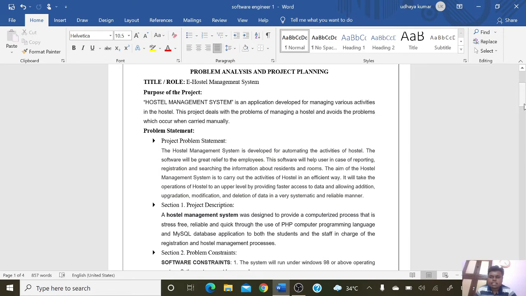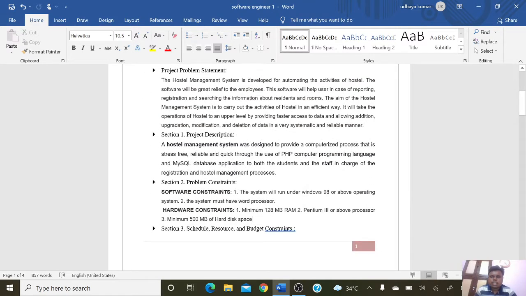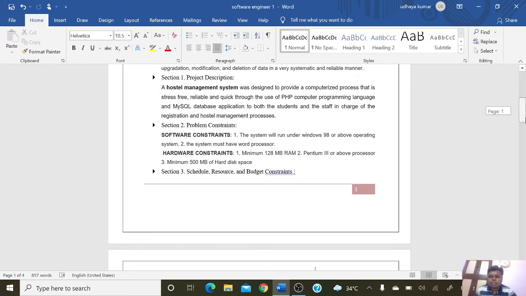And the project description is: the hostel management system was designed to provide a computerized process that is stress-free, reliable, and quick, through the use of the PHP programming language and MySQL database application, for both the student and staff in charge of the registration and hostel management process. And next, the problem constraints of the project.